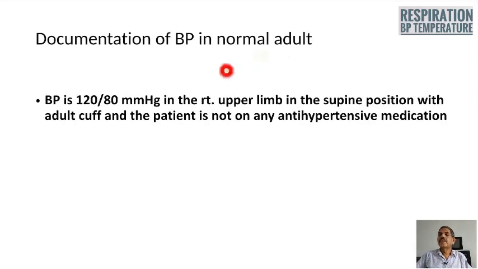Documentation of blood pressure is also important, and in adult patients, if you are getting normal blood pressure, you have to write the blood pressure like this. Blood pressure is 120/80 millimeters of mercury in the right upper limb in the supine position, with the adult cuff, and the patient is not on any antihypertensive medication. If the patient is using antihypertensive medication, I have to mention what all antihypertensive medicine the patient is taking when giving the blood pressure.